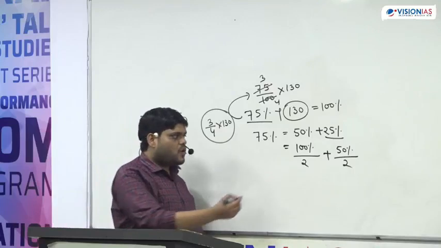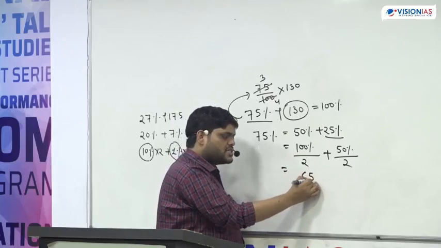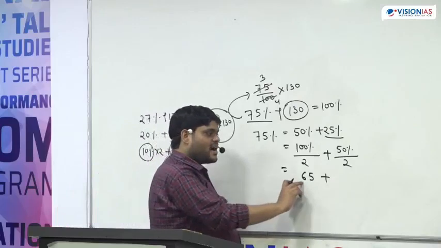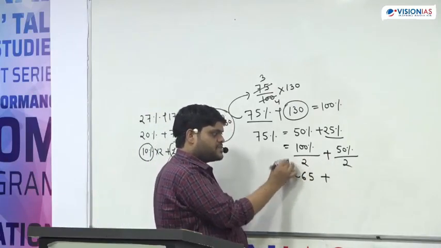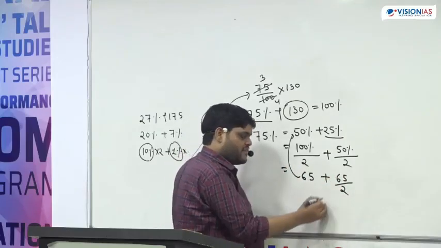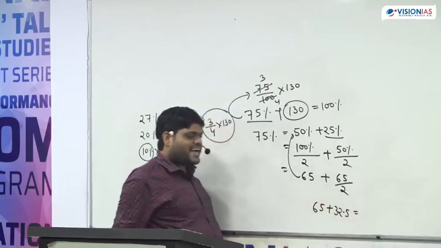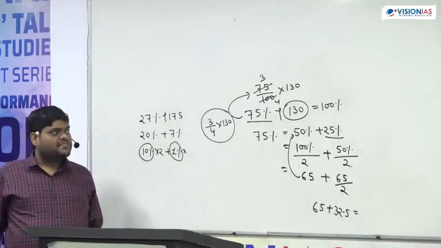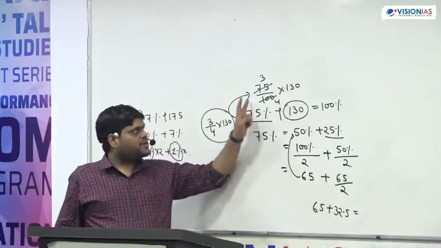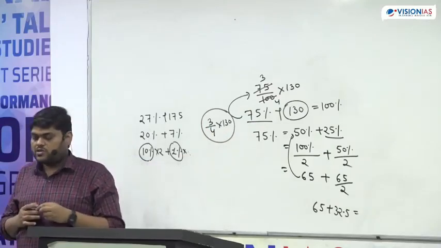So 100% is equal to 130. If I divide by 2, this becomes 65. This becomes the 50%. And now if I divide again by 2, I will get 32.5. If I add 65 plus 32.5, 97.5 will be the 75% of 130. So either you can go by this way or you can go by simple 3 by 4 into 130. Both will be same.